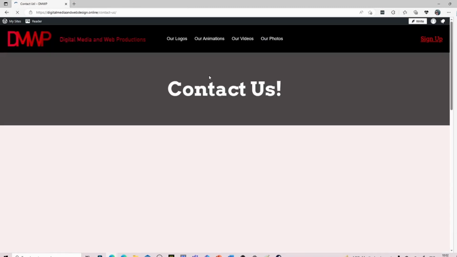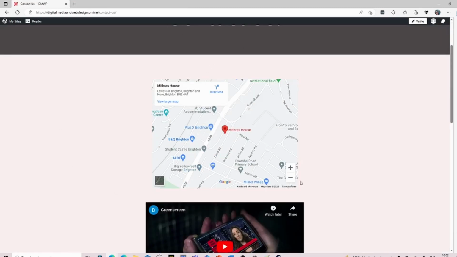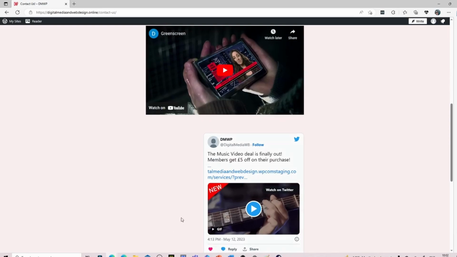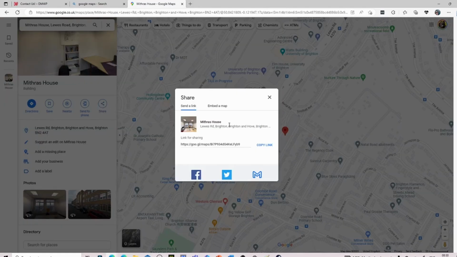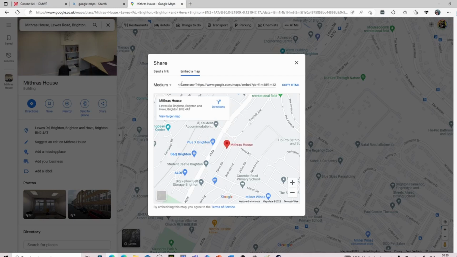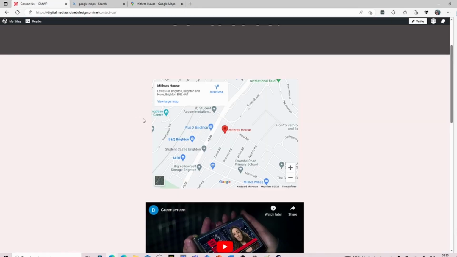Contact Us is just a page full of a map and social media links. If you go on Google Maps, you can, if you click on the share button, embed a map and get the code that's required to put it onto a website. Then on WordPress, you just have to put it on a HTML block.